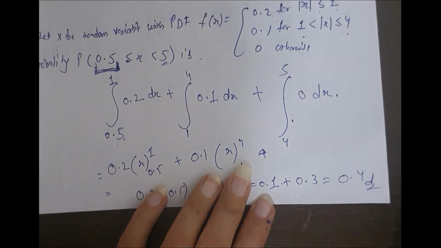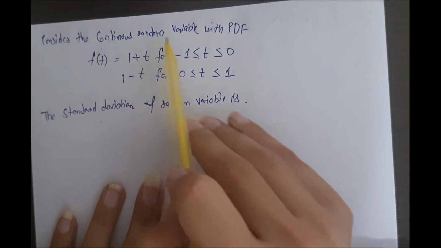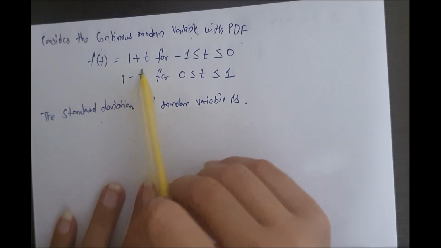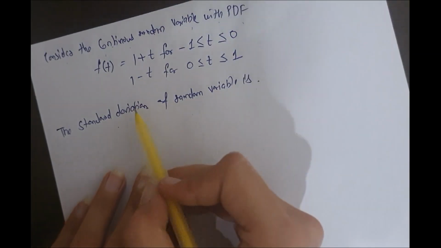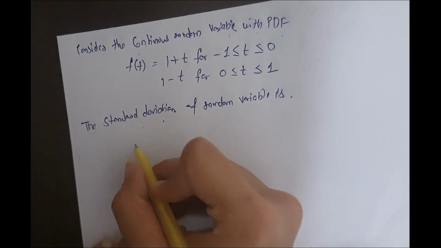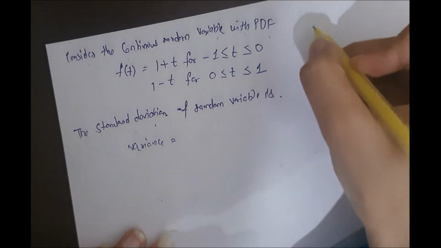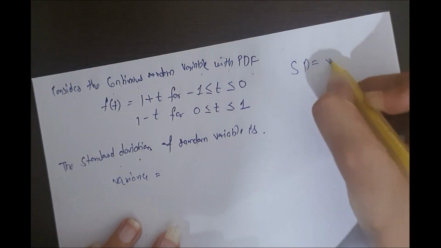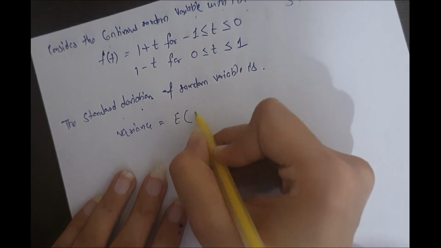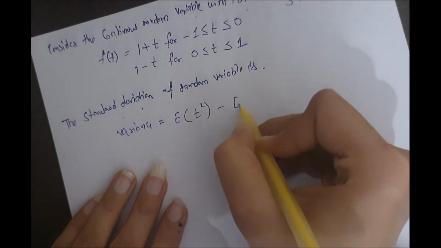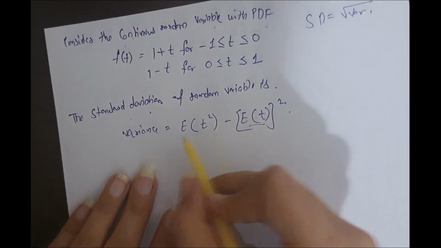This is the answer. Now this is the last question of this topic. Consider the continuous random variable with this PDF. The standard deviation of the random variable is? Here we have to find the standard deviation. Let's first of all find the variance, because standard deviation is equal to the root of variance. Now how do we find variance? That is E(t square) minus E(t) whole square. Now for that firstly find this and this.